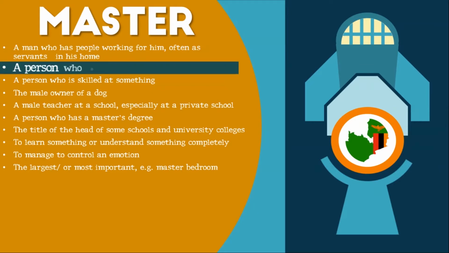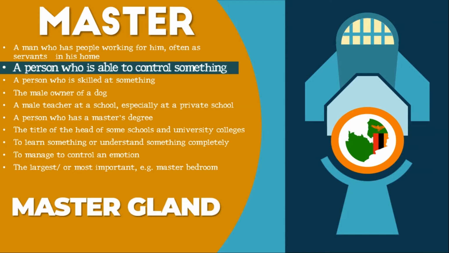The second definition is more practical in this lesson because we'll be talking about a unique gland found in the body that's able to control other parts of the body. Hence, it's given the name master gland.